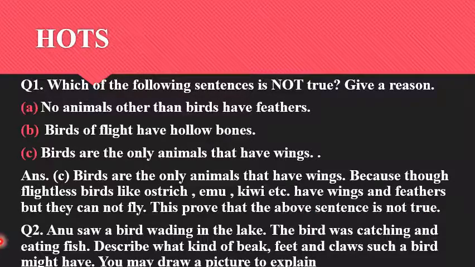Now, let's see the next question. Anu saw a bird wading in the lake. The bird was catching and eating fish. Describe what kind of a beak, feet and claws such a bird might have. You may draw a picture to explain. Children, in this question, you have to describe about the kind of a beak, feet and claws wading bird has. And you have asked that you may draw a picture to explain.